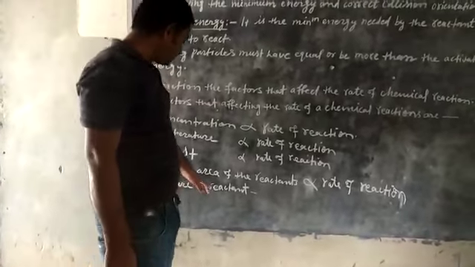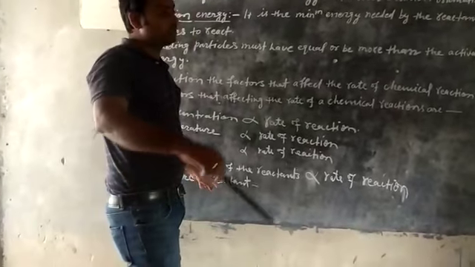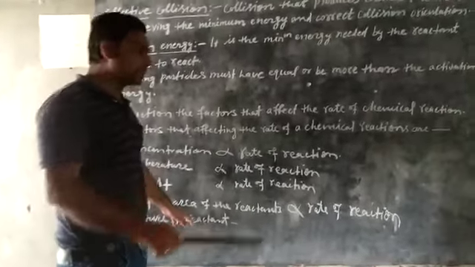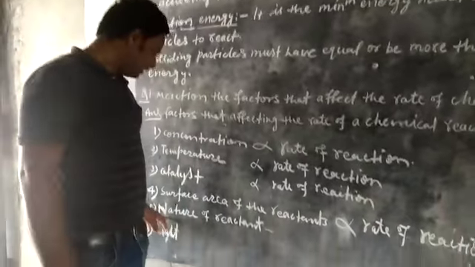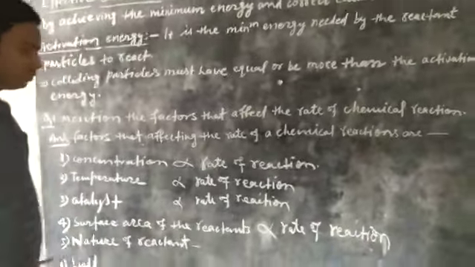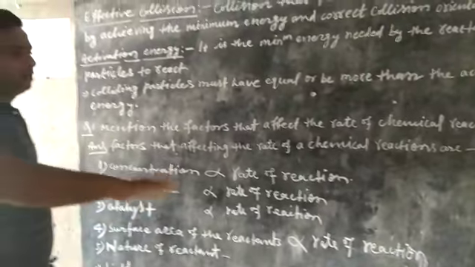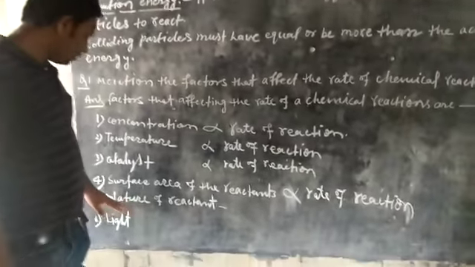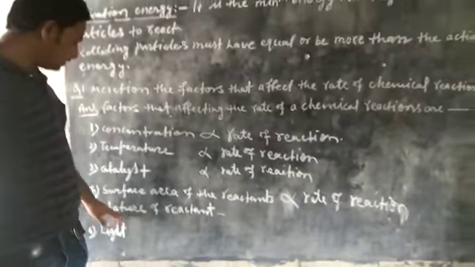So nature of reactant is directly proportional to rate when reactants are ionic compounds, and inversely proportional when reactants are covalent compounds. So ionic compounds react fast, and reactions between covalent compounds are slow.